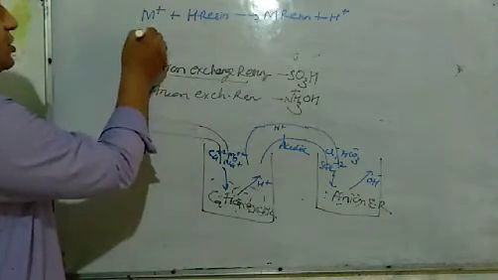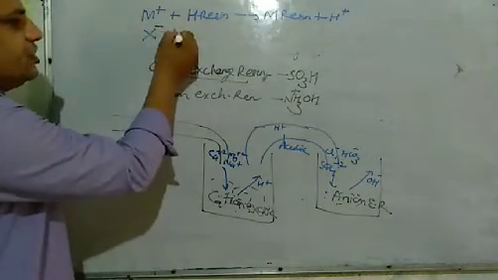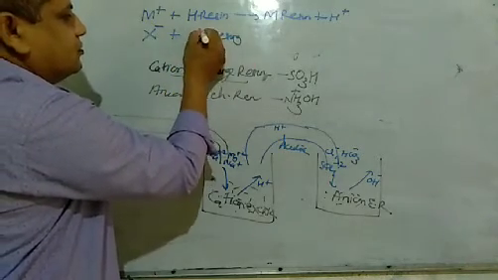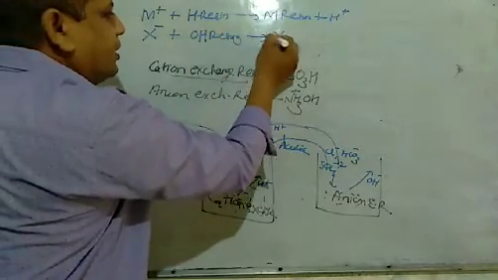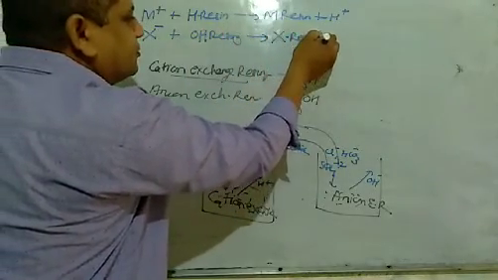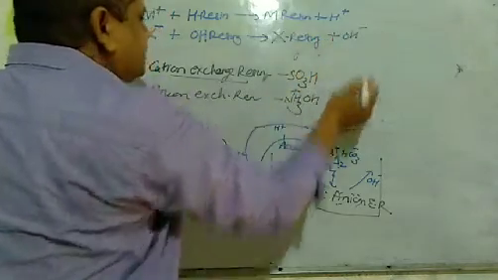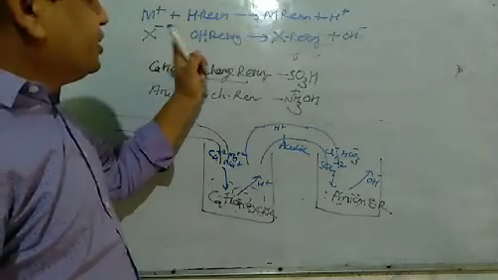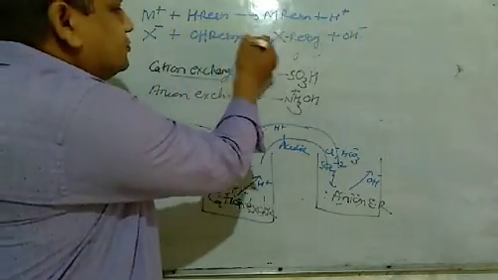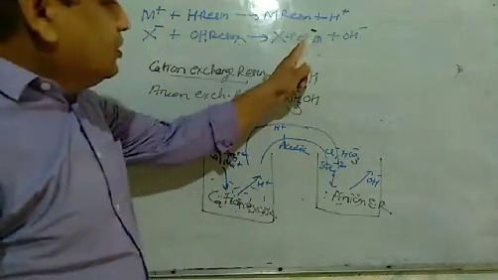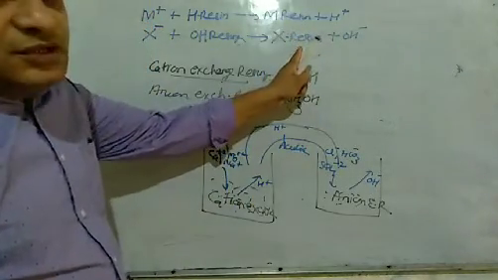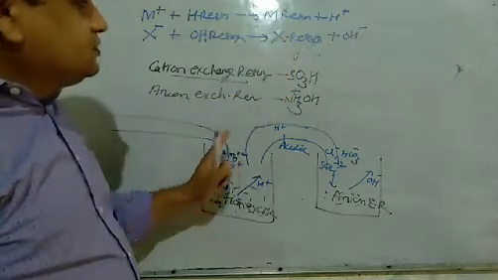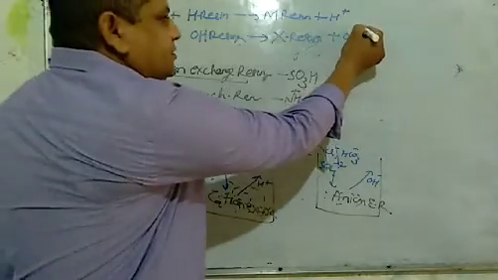So you can write it as anions plus OH-resin gives X-resin and OH-. So here all the anions are abstracted by the resin and X-resin is formed, meaning resin containing anions, and OH- is liberated.